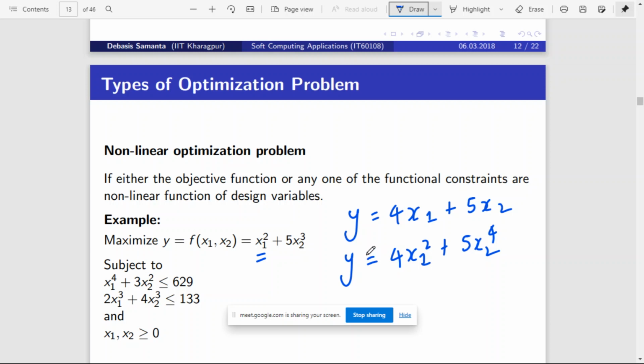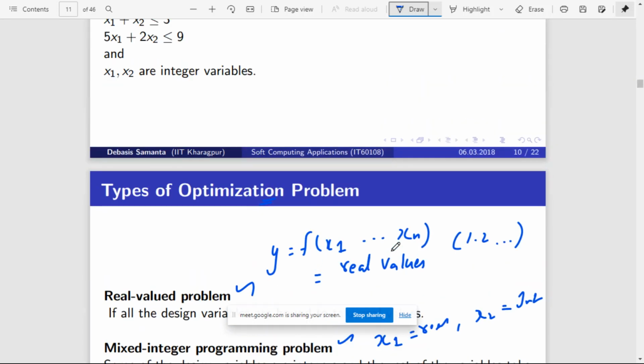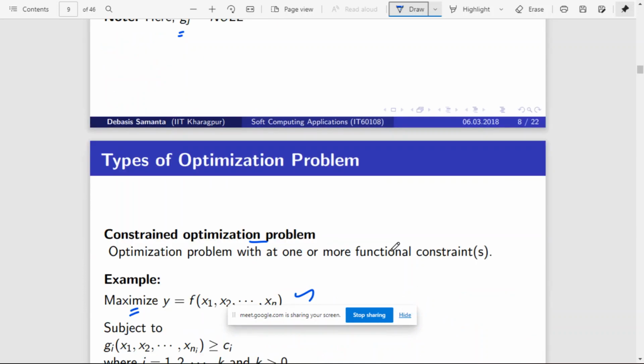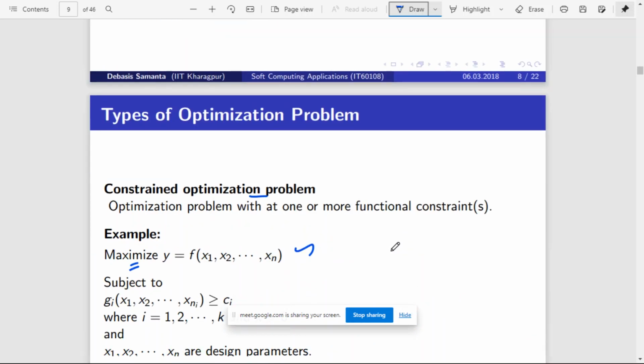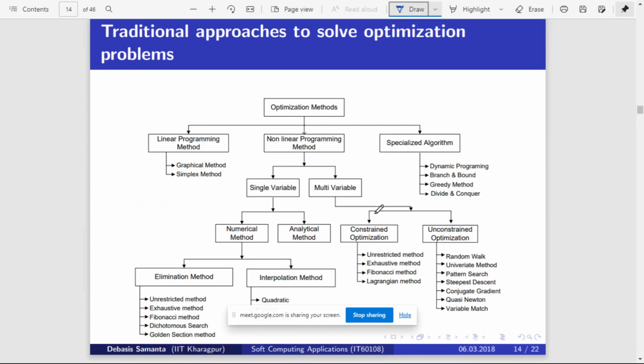So these are different ways in which the optimization problems can be categorized. You can call it a linear problem or non-linear problem, or with constraints or without constraints. And there are different traditional techniques available. The list is actually huge. There is a separate course in mathematics available for optimization techniques. So these are the various techniques available to solve optimization problems, right?